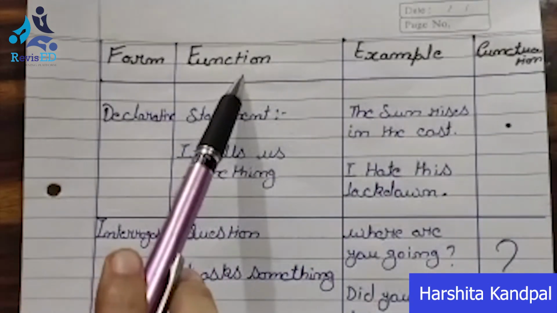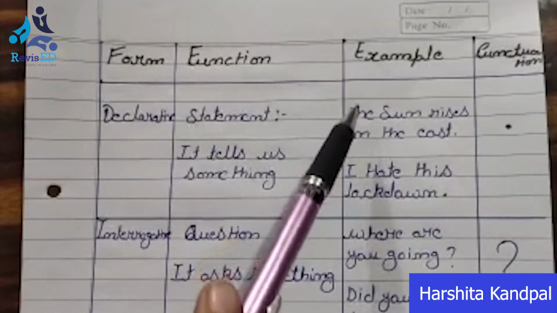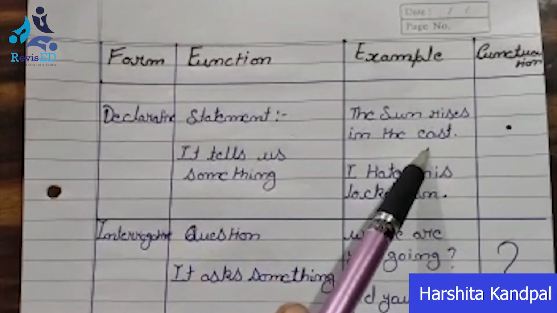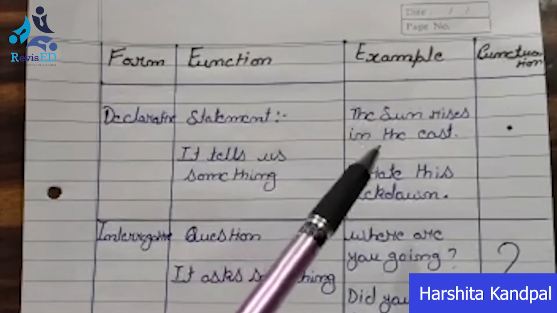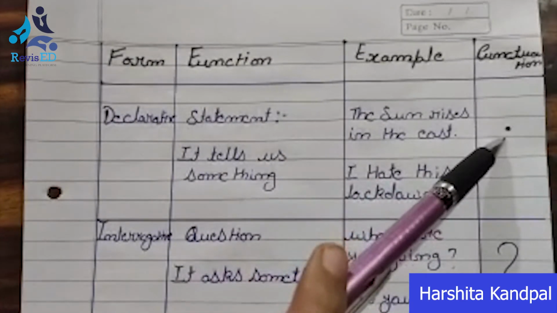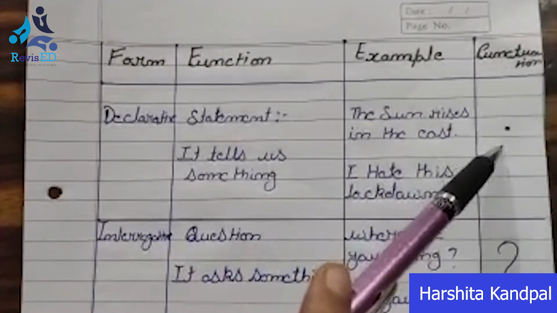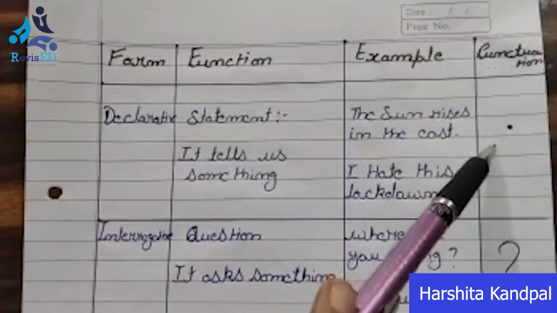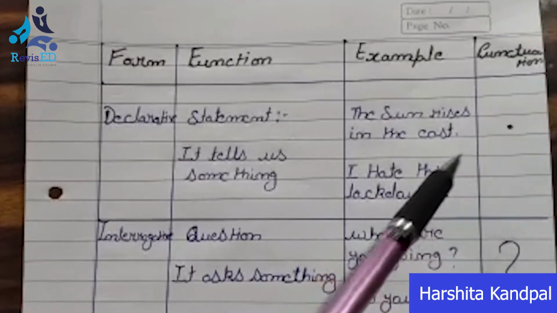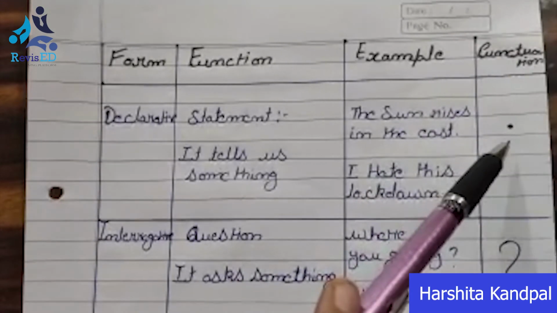As I told you, it will tell you a statement. It tells us something. An example, the sun rises in the east. Second example, I hate this lockdown. And the punctuation mark here is your full stop. It is a must in this sentence. Without it, your sentence will be wrong because we will not be able to understand whether it is a command, request, question or exclamation. That is why the full stop is required.